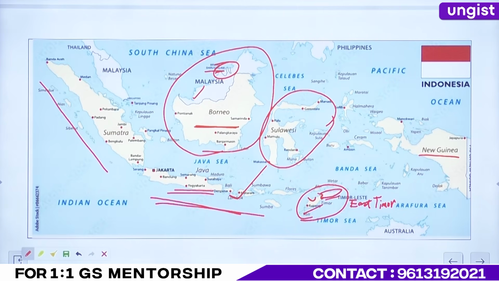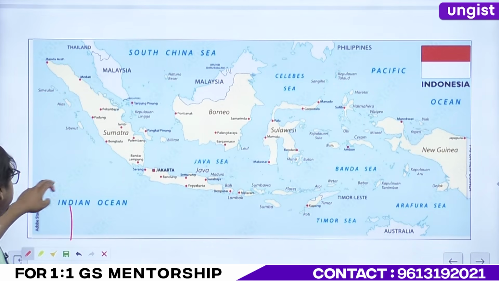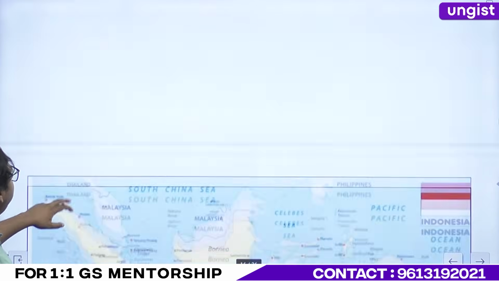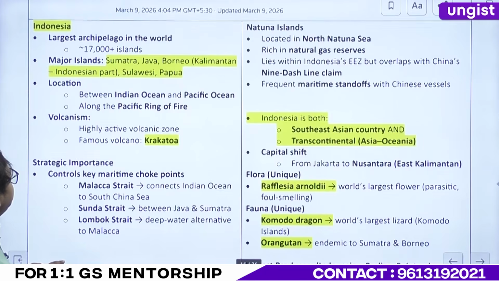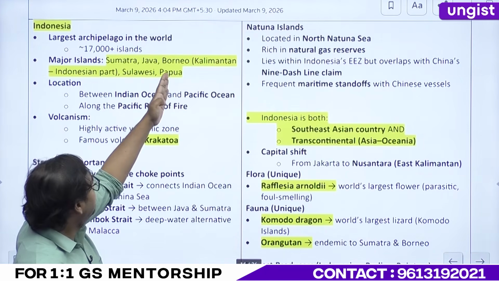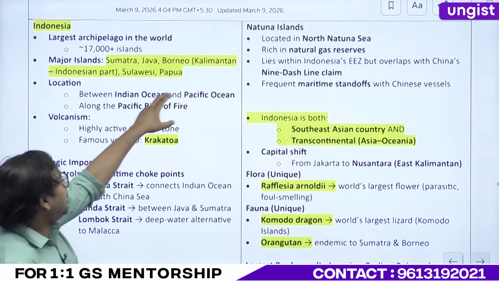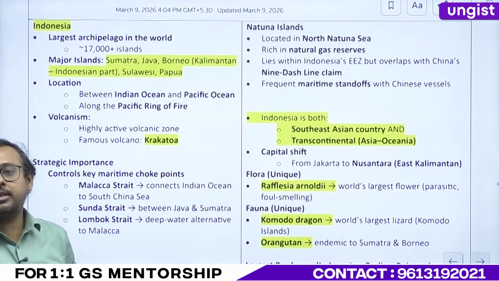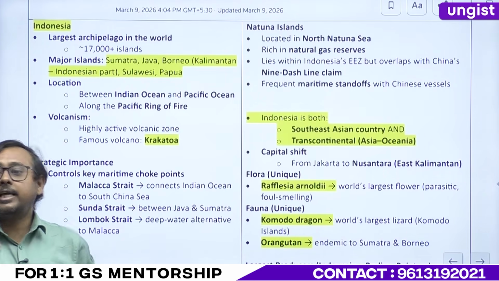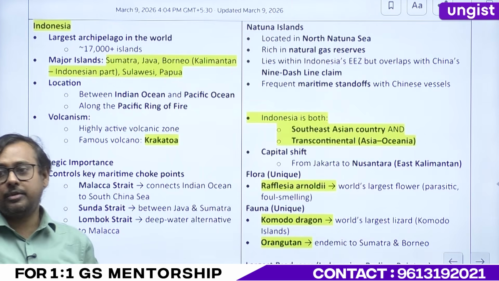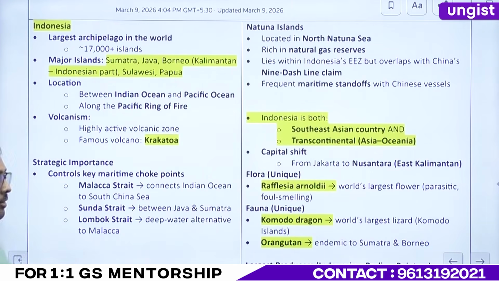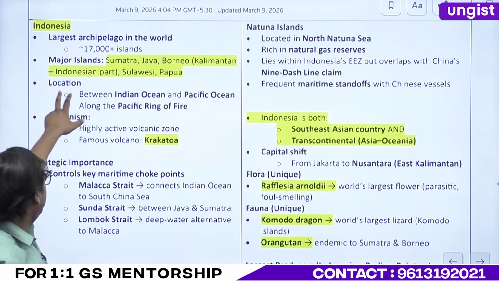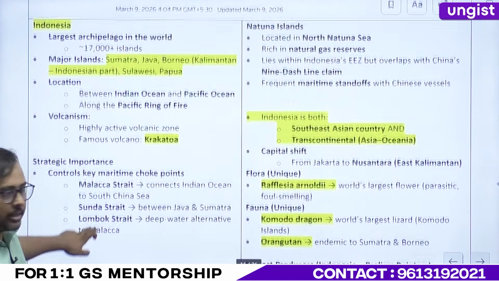Let's revise once, shall we? Quickly. Sumatra, Java, Borneo. So Kalimantan, I'll tell you another thing, very important. Kalimantan, the very important development that had happened. There has been a change in the capital of Indonesia. They have moved it to Kalimantan, right? East Borneo, okay? Then Sulawesi and Papua, right?